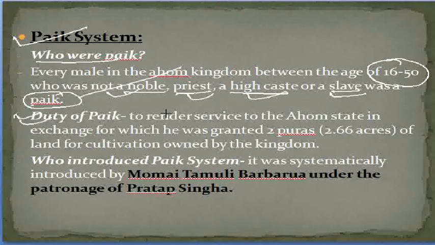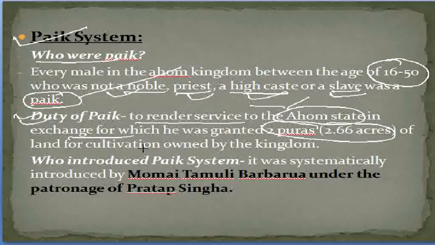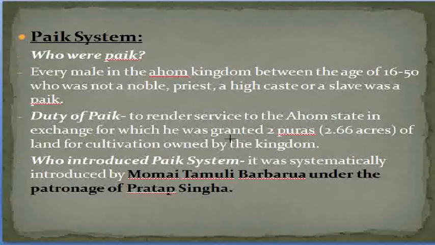What were the duties of paiks? The paiks had to render service to the Ahom state. It may be civil duty or military duty, but they had to render those services for the Ahom kings, and in exchange they were granted 2 puras, or 2.66 acres, of land for cultivation owned by the kingdom. So these are the duties of paiks. And who were paiks? Paiks were every male during the Ahom kingdom between the age of 16 to 50 who was not a noble, priest, high caste, or a slave.